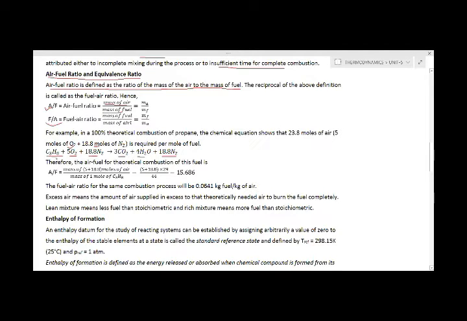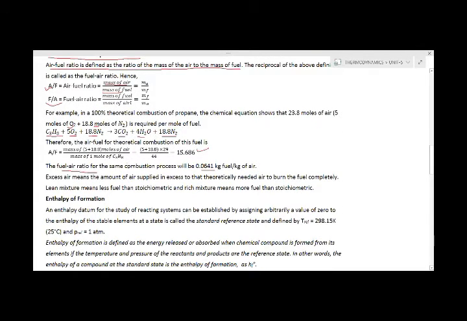C3H8 is the part of the reactant. This is the mass of 1 mole of C3H8, which is 44. So when you write 5 plus 18.8 into 29 divided by 44, that will give you 15.686. In this way, we can find the air fuel ratio. And if we write its reciprocal, 1 divided by 15.686, it will give you the fuel air ratio. So in this way we can write the air fuel ratio for any equation.